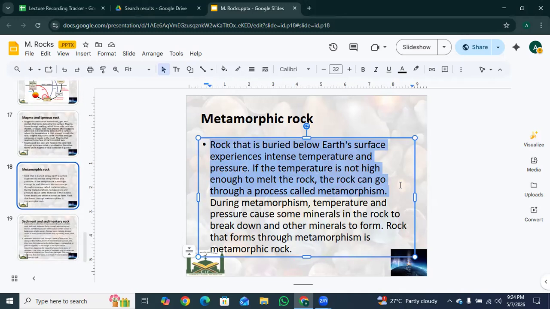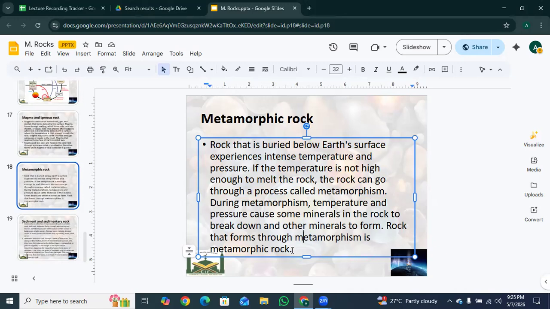So basically, we are talking about how they are made. Metamorphic rocks are created through extreme stress. When rocks are buried deep underground, they get squeezed and heated up by two main forces. The first one is intense heat, and the second one is intense pressure. During metamorphism, temperature and pressure cause some minerals in the rocks to break down and other minerals to form. Rock that forms through metamorphism is called metamorphic rock.